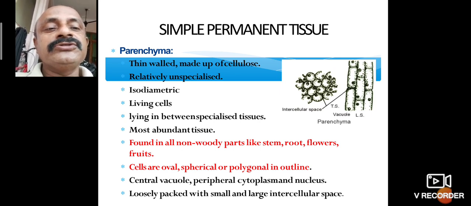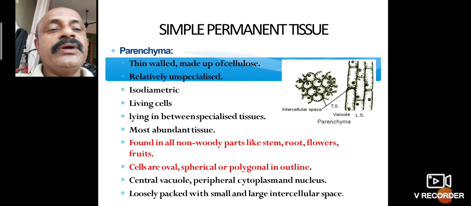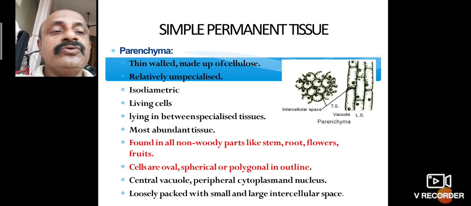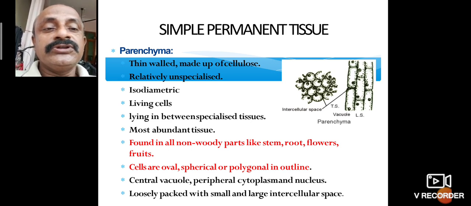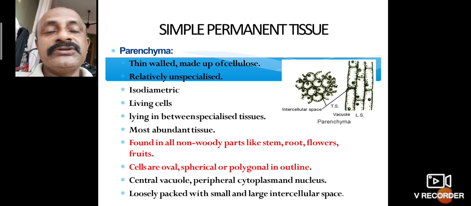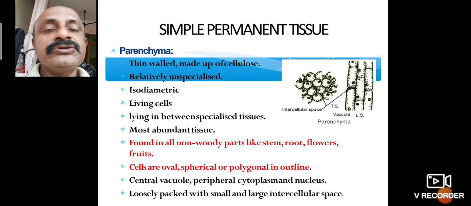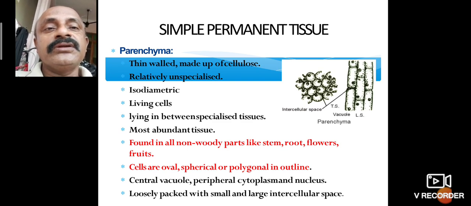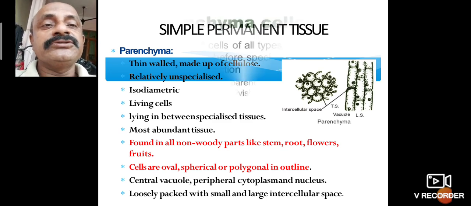The central vacuoles are present, with peripheral cytoplasm and nucleus. The cells are loosely packed with small and large intercellular spaces present. That is called simple permanent tissue, which is also called parenchymatous tissue.